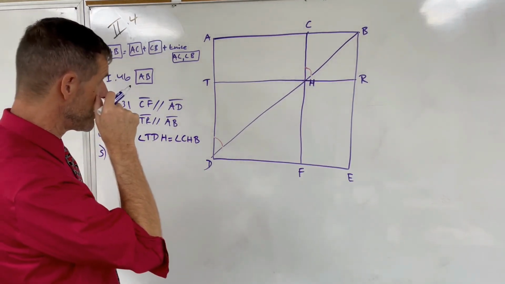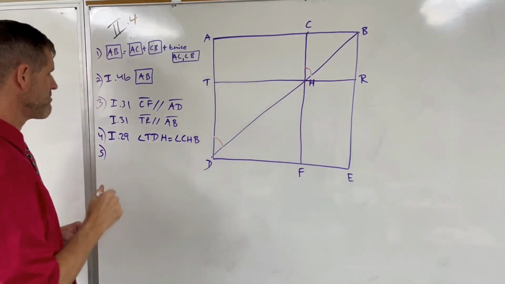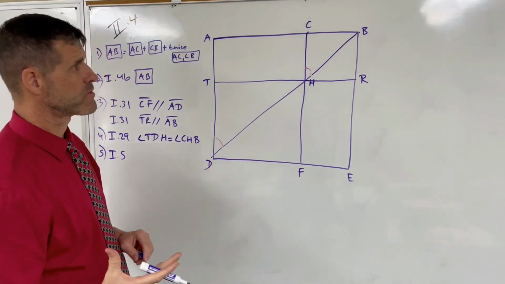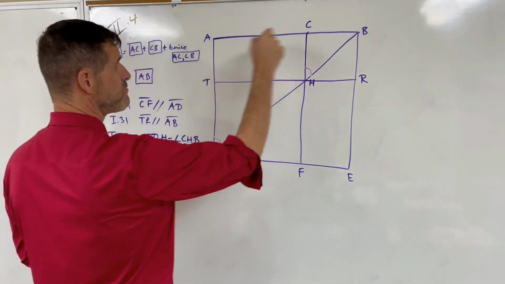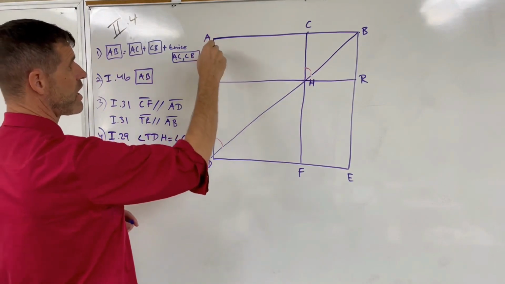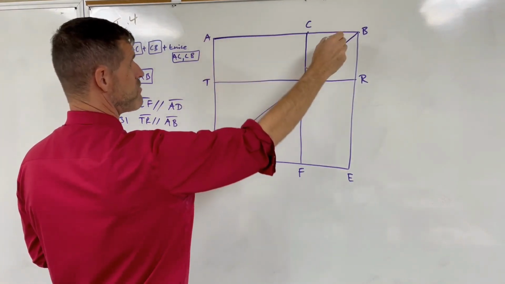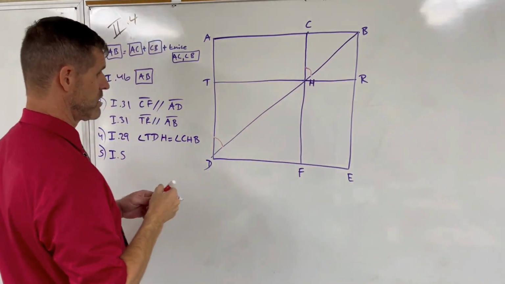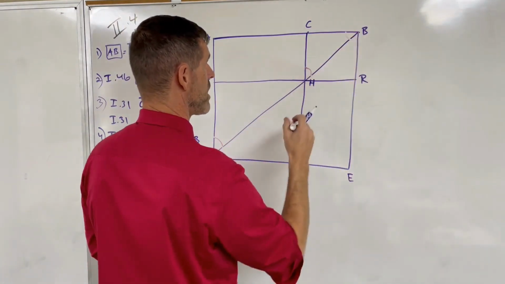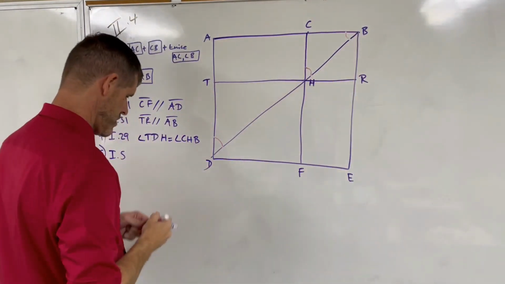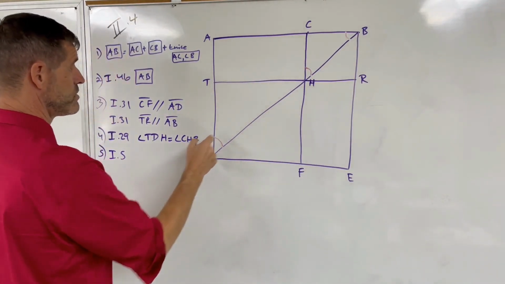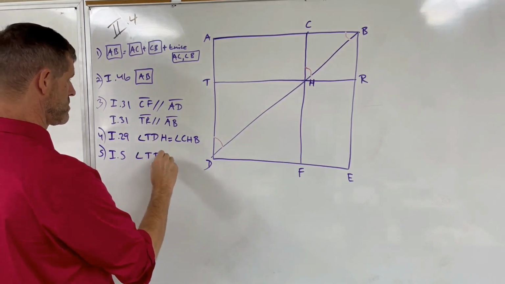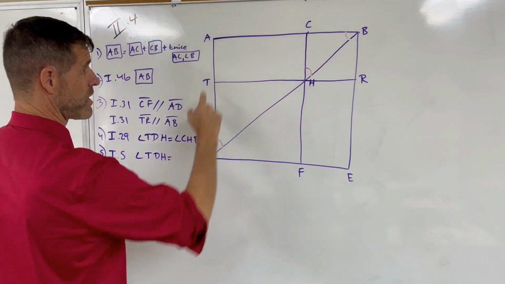And then he utilizes proposition 5 of book 1, which states that in isosceles triangles, the base angles are equal. We know that the triangle DAB is isosceles because the side DA is equal to the side AB, because the whole figure ADEB is a square, which means that this angle here, CBH, is equal to the angle TDH, which equals angle ABD.